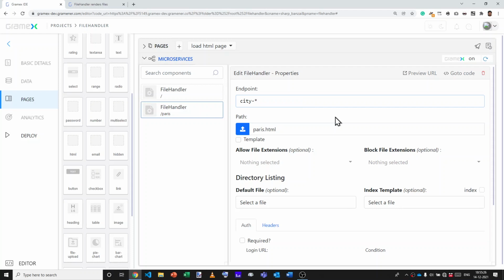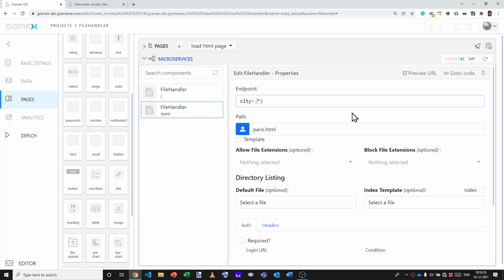So if I had city-star, then that would be true of just city without a hyphen, or city with a single hyphen, or city with two hyphens, three hyphens, four hyphens. All of these would match city-star. It takes the previous character and allows you to match 0 or more copies of it. A dot star, city-dot star, will allow us to have city- anything, including city-London, city-Paris, and so on.